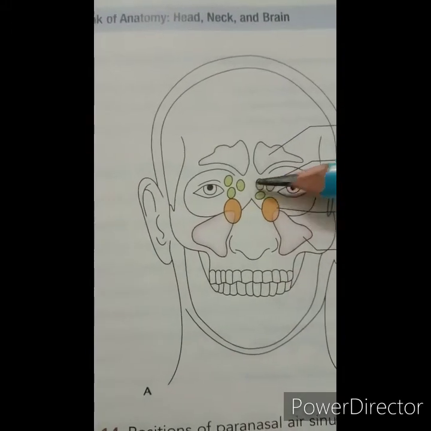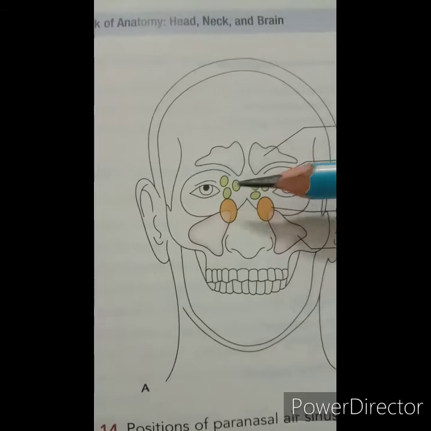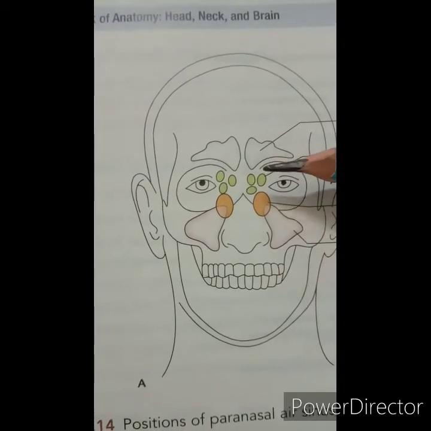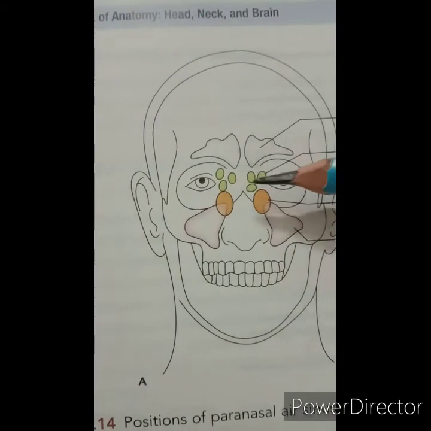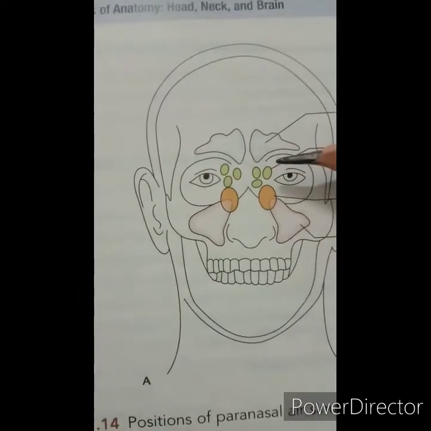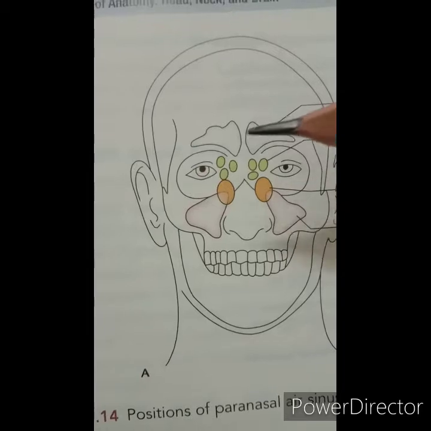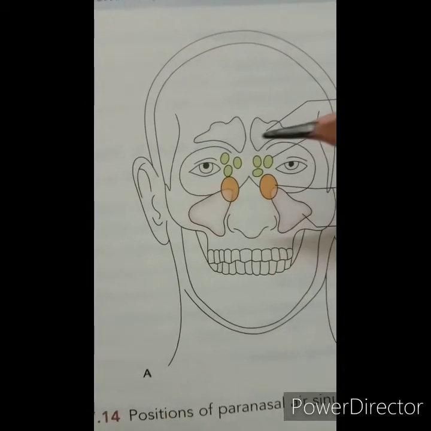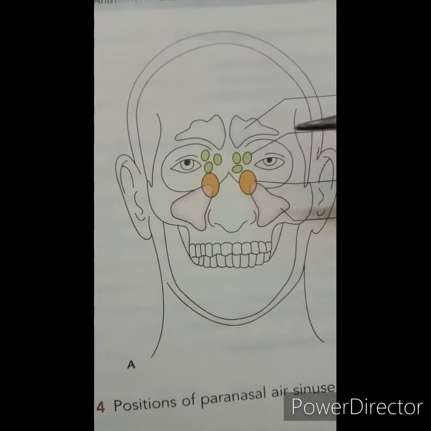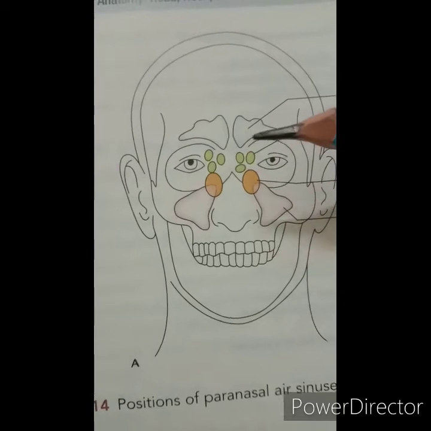Then the middle ethmoidal sinuses are 1 to 7 in number, and they open into the middle meatus of the nose. They are supplied by the posterior ethmoidal nerve and vessels,